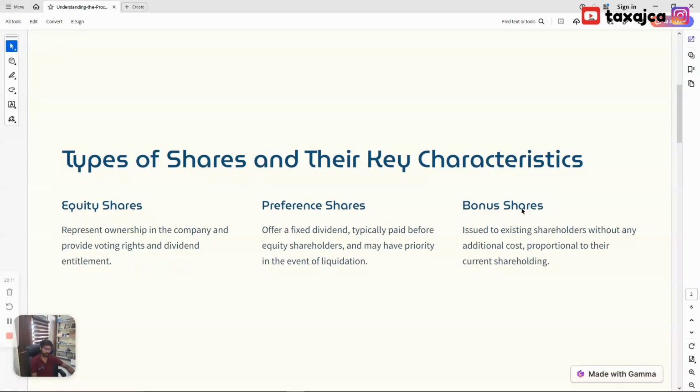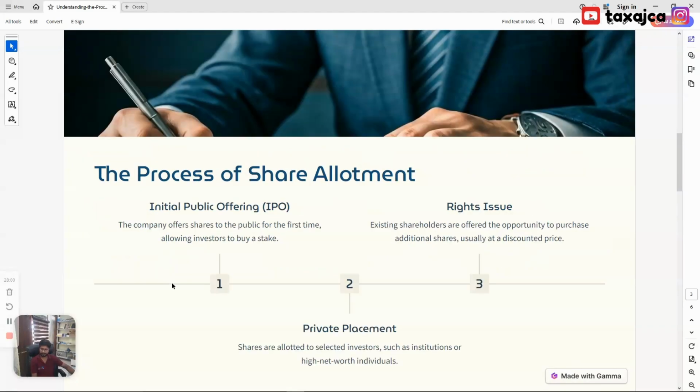The next one is bonus share. What are bonus shares? Bonus shares are those shares which are given to existing shareholders without any additional cost, just because they are holding these shares, the equity and the preference.